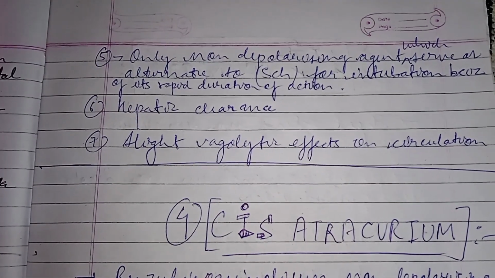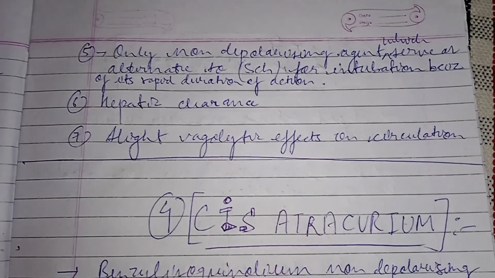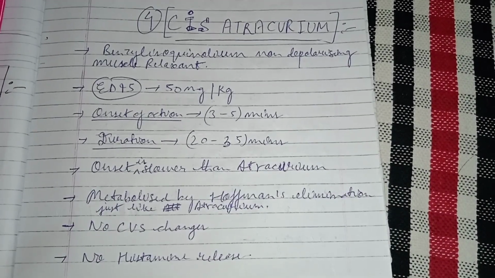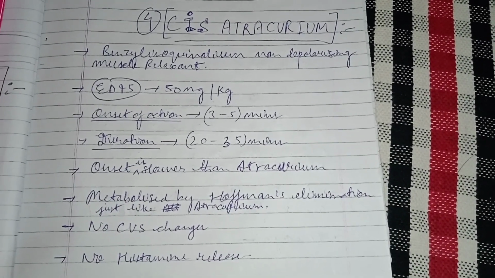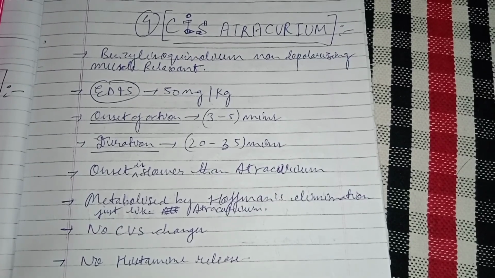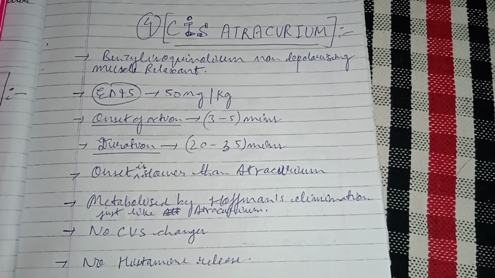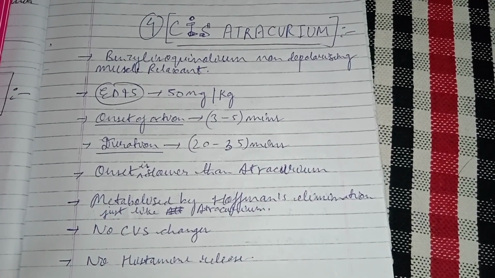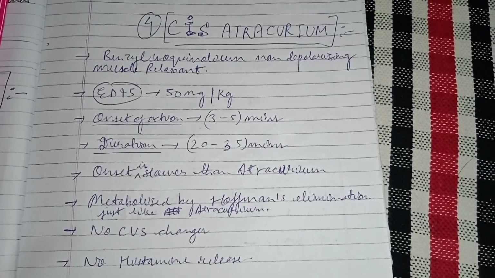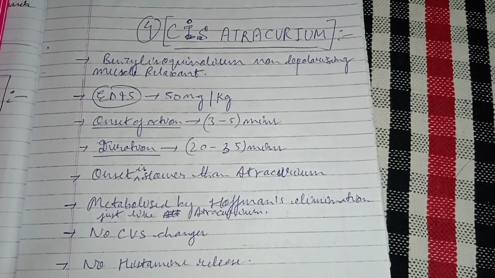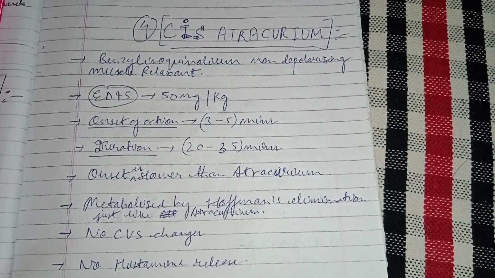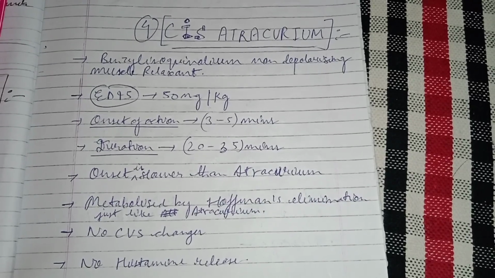Now it shows hepatic clearance, then slight vasodilative effects on circulation. So now let's read about Cisatracurium, the fourth drug from the intermediate acting class of non-depolarizing muscle relaxants. So what is Cisatracurium actually? It is a benzyl isoquinoline non-depolarizing muscle relaxant. I repeat, it is a benzyl isoquinoline non-depolarizing muscle relaxant.